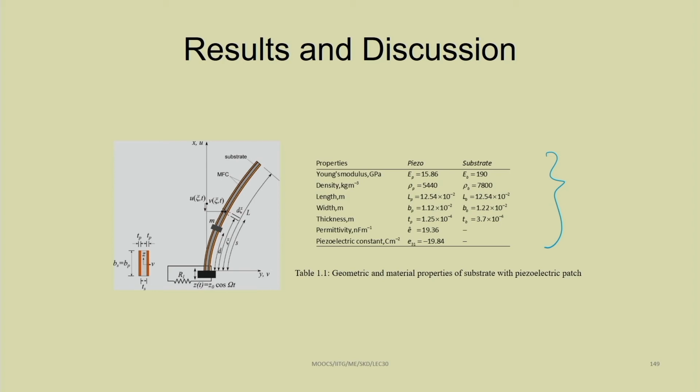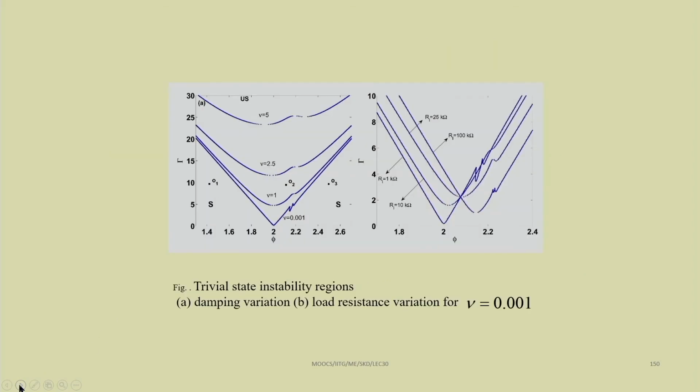The permittivity is taken 19.36, and the piezoelectric constant in coulomb per meter square, E31, is taken minus 19.84. These parameters are similar to those available in many literature. So, taking all these parameters, one can easily plot the instability region. One can see these are different instability regions with different values of nu, that is the damping parameter.